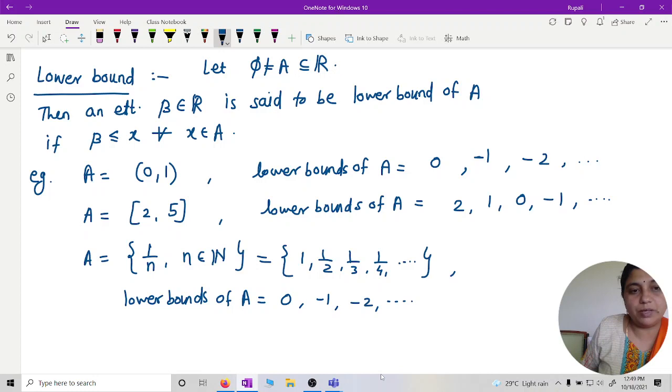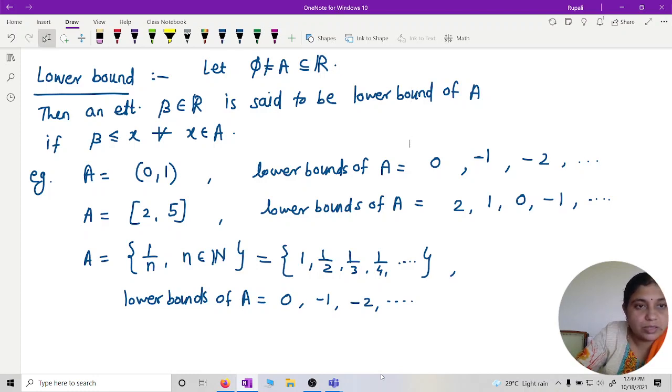In the second example, the lower bound belongs to the set. At least one lower bound. So next we will see the greatest lower bound, and then infimum and minimum. What is the difference between infimum and minimum?